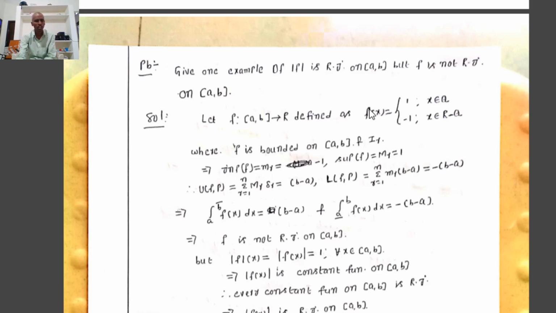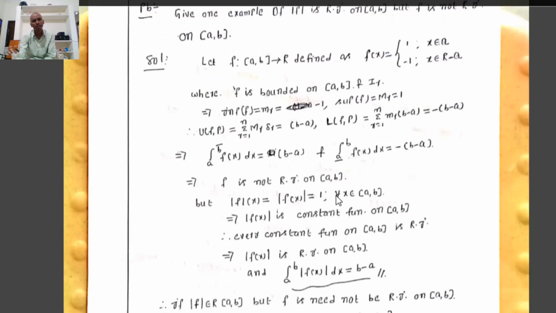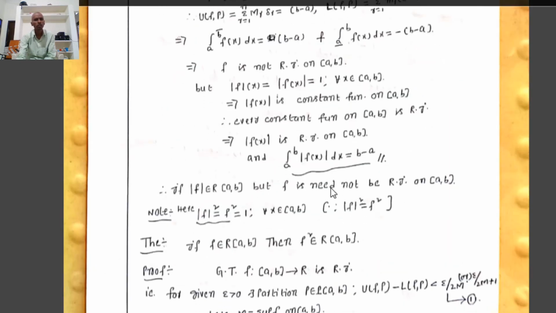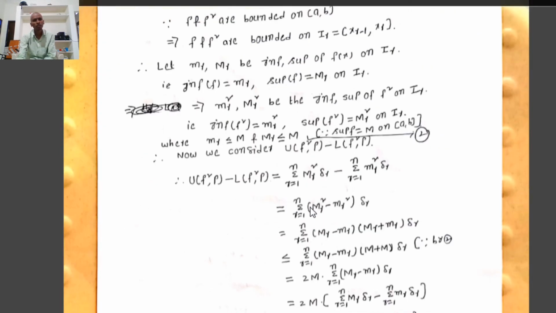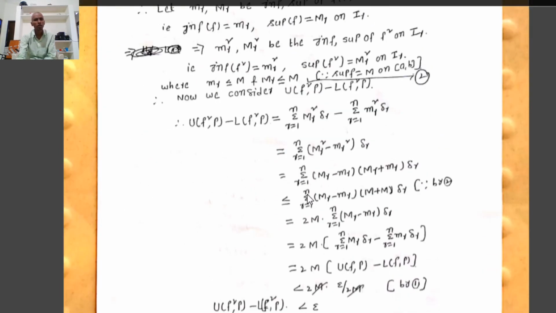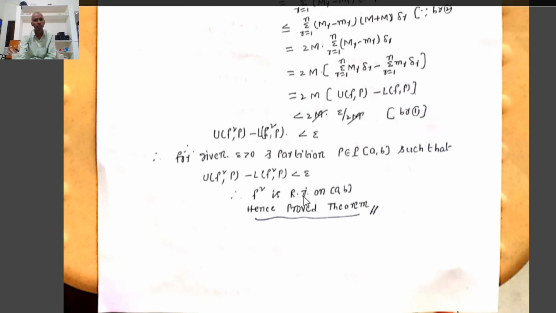Same condition: f²(x) equals 1. Therefore, f²(x) is a constant function, and f² is Riemann integrable on the closed interval [a, b], but f(x) equals 1 or minus 1. Similarly, f(x) is not Riemann integrable, but f² is Riemann integrable on the closed interval [a, b]. Therefore, the converse of the above theorem need not be true: f² is Riemann integrable on [a, b], but f need not be Riemann integrable on [a, b].